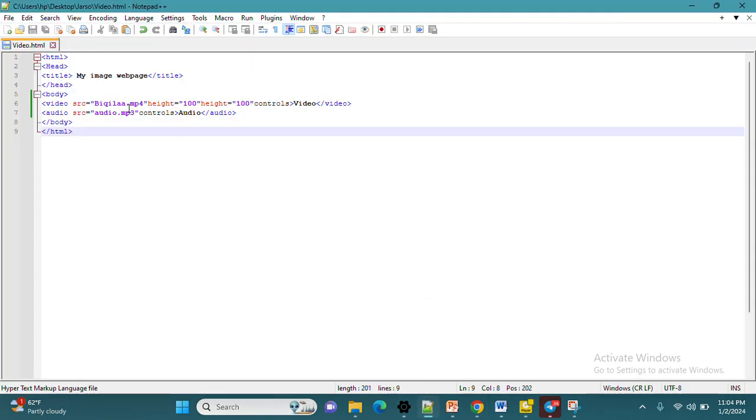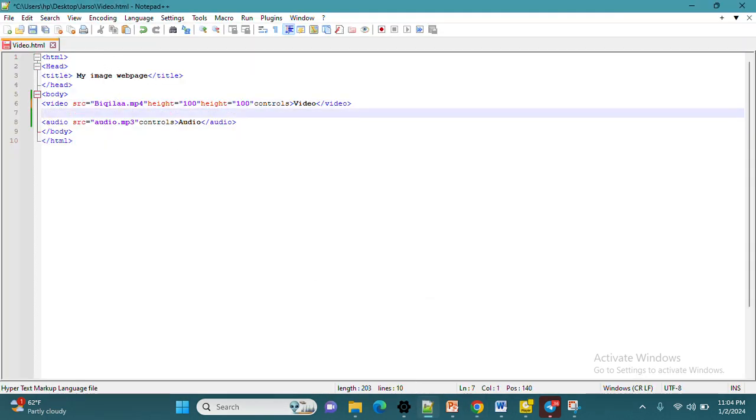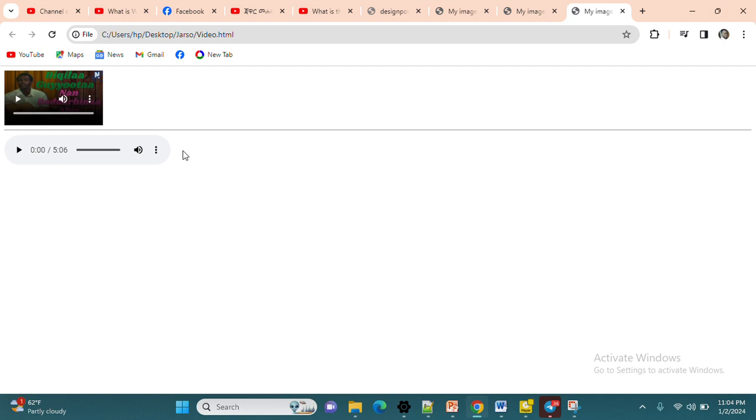This is our audio files. Then we can separate them by horizontal lines if we want. This depends upon our wish. For example, let us separate them by a horizontal line. Okay, let us see what will happen. Look, they are separated.